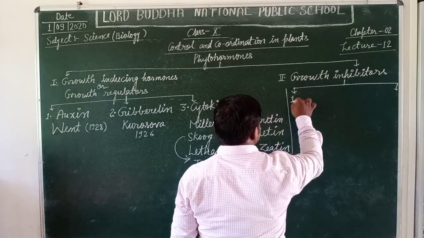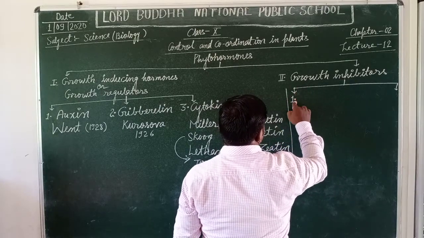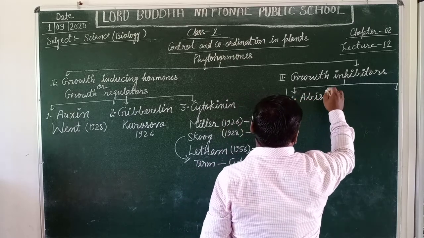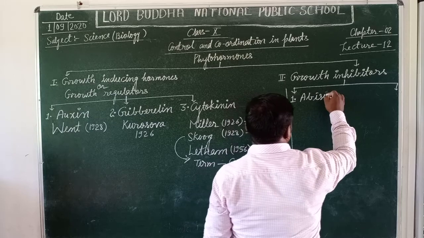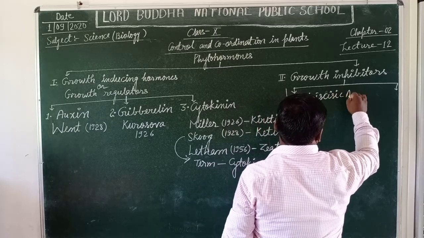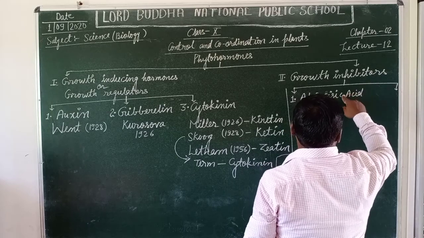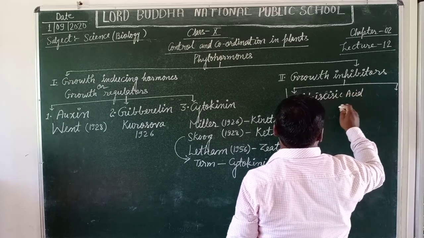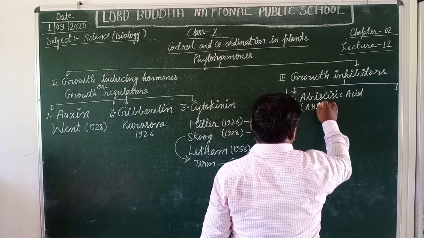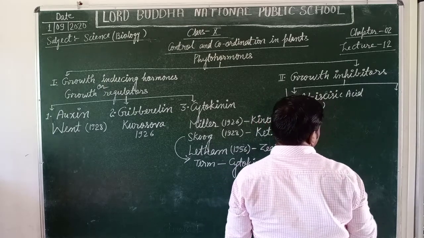The first one is abscisic acid, in abbreviation ABA.